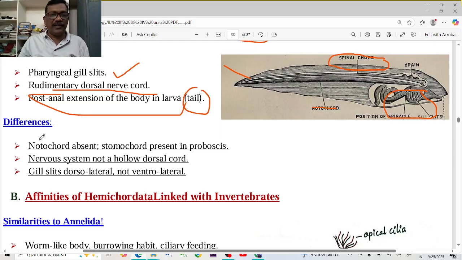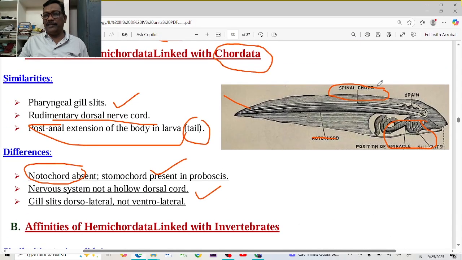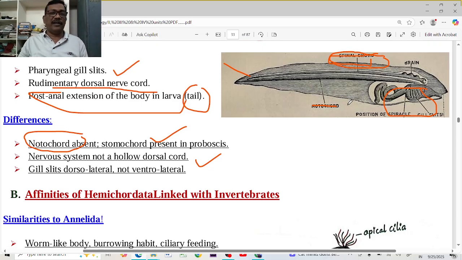So what are the differences from the chordate? Notochord is absent; this notochord is not present in this animal. Stomochord is present. Actually, the stomochord is not the notochord. Nervous system is not a hollow dorsal nerve cord. Here the spinal cord or nerve cord-like structure is there, but this is not hollow. There is no space inside. This is a solid nerve cord, and the presence of a solid nerve cord is not the chordate character.